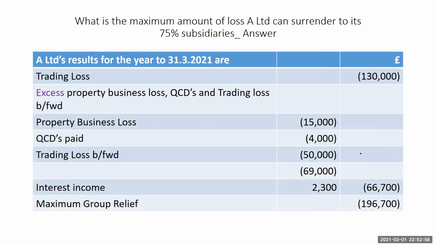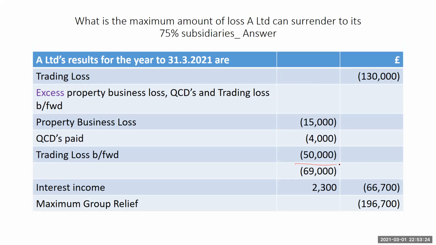Now, we redraft the statement in terms of the results. So we have a trading loss. Now, any excess property business loss, QCDs and trading losses brought forward should be adjusted. Now we have a property business loss of 15,000, a QCD paid of 4,000, and then the trading loss brought forward of 50,000.